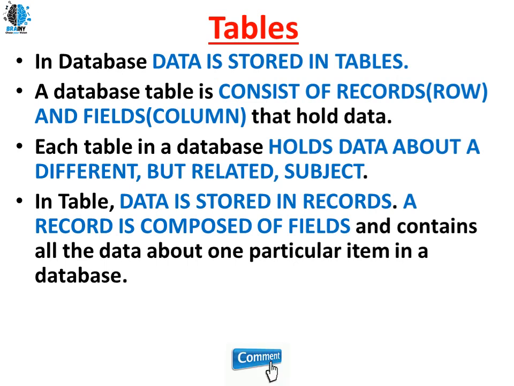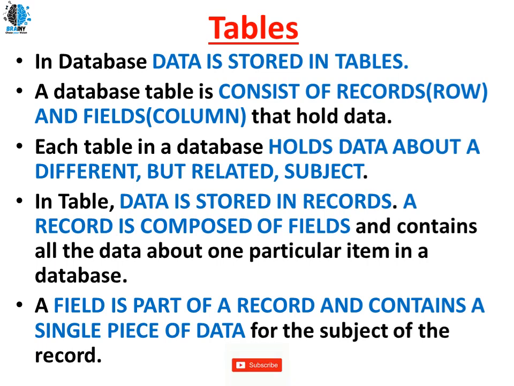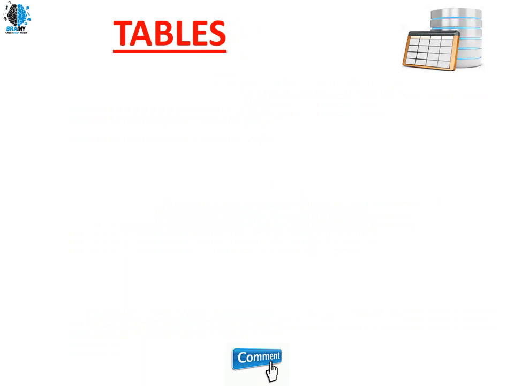In a table, data is stored in records. A record is composed of fields. Fields are nothing but column values and contain all data about that one particular item in a database. A field is a part of a record and contains a single piece of data. Every field, every column name will be different from other column names, so that the data present in a specific field will be unique.